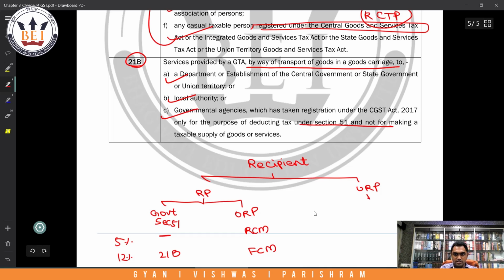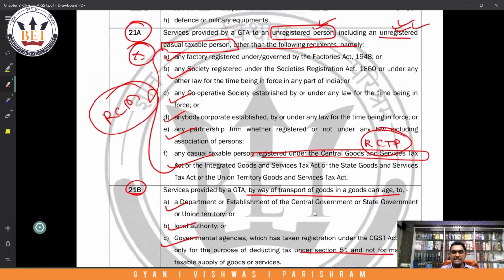Now, an unregistered person can be BPCSF, or it can be a casual taxable person, or it can be others. See, others is exempt, 21A. CTP again exempt, 21A. And this one, it can either be RCM or it can be FCM. Yes, guys, clear? It is based on what the GTA is choosing.